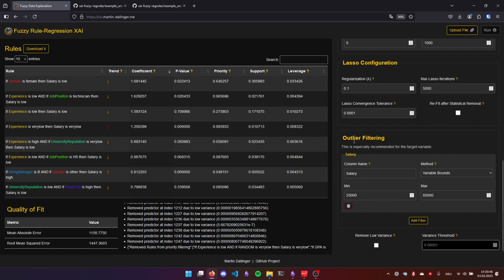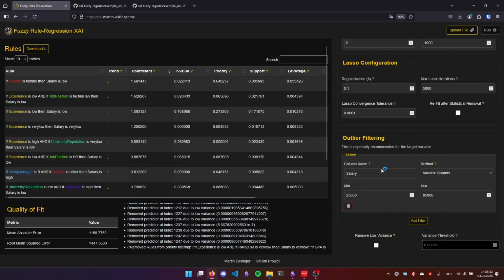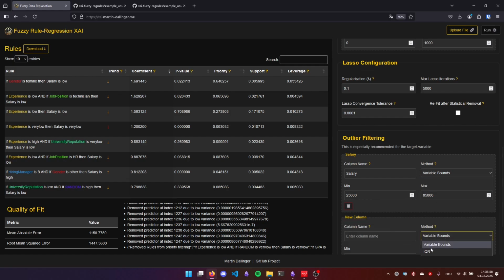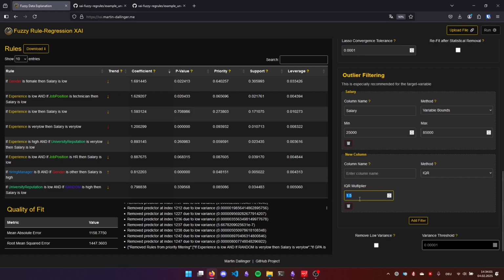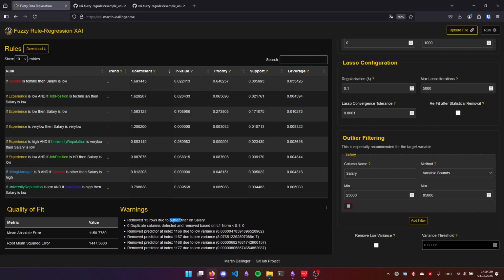Right, next up, the outlier filtering. This should be especially applied to the target variable. In this case, it's the salary. And so you can set the column name, you can set the interquartile range, for example. If you set the interquartile range, then you will drop everything outside of this factor times the interquartile range, like with default box plots, which is often done. But if you know your data well, you can just set min and max, and in case you import the data, you will also get a neat little histogram below here, where you can choose your upper and lower bounds for removing data, which is also shown in the warnings here.